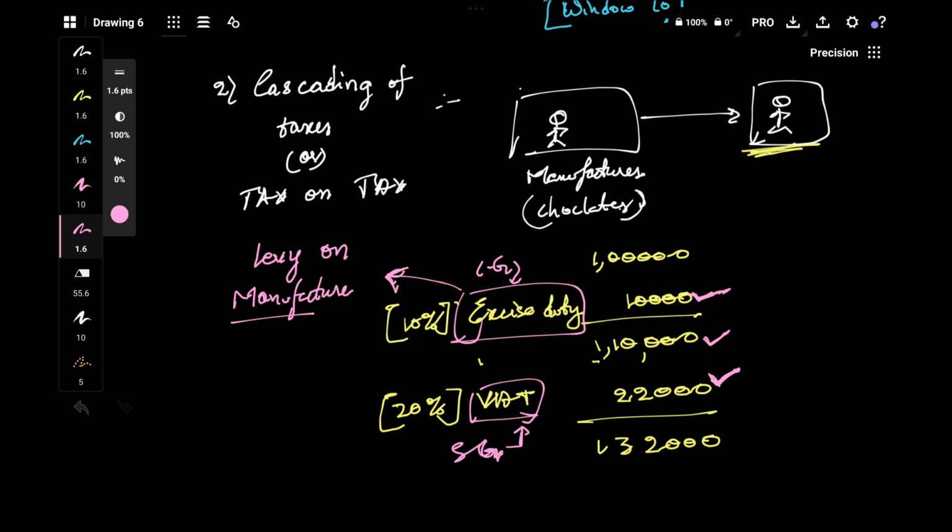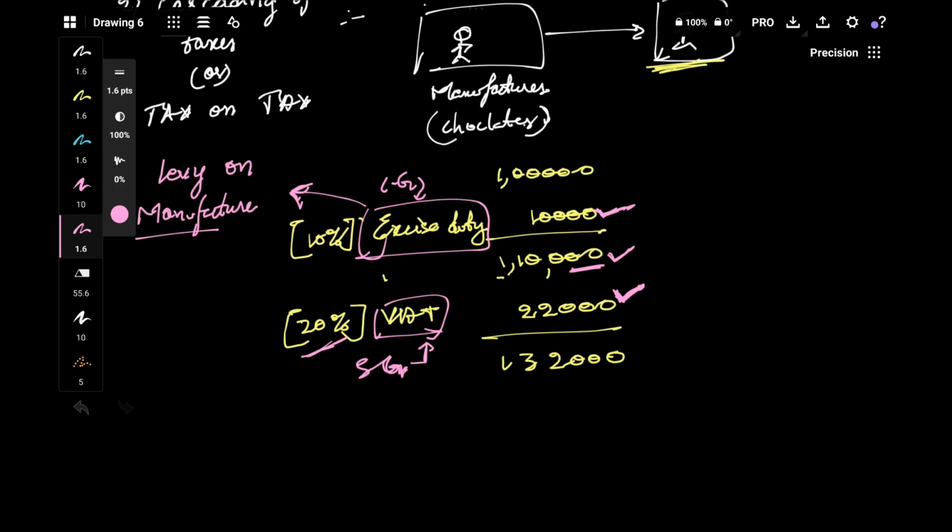So why would we give credit for that? Like in GST, on every level there will be a credit. But in the earlier case it was not like that. So on the tax, again tax would be levied. In this 1,10,000, the 10,000 excise duty component is there. Still on this 10,000 excise duty component also we are charging 20%.